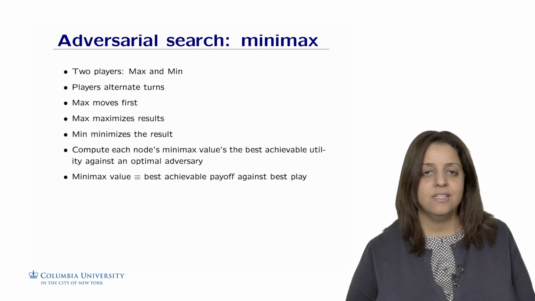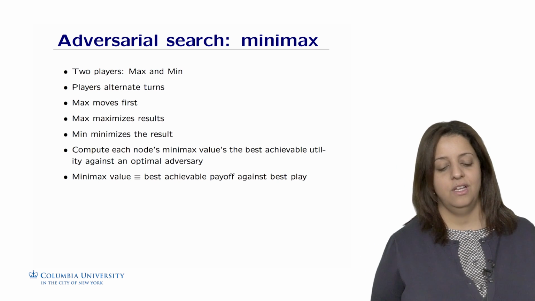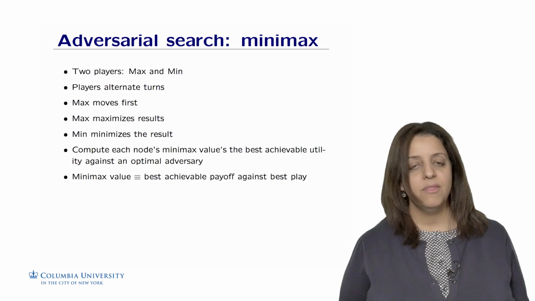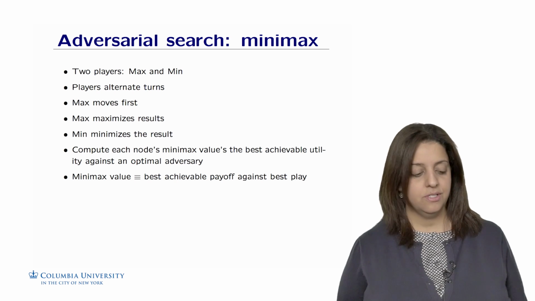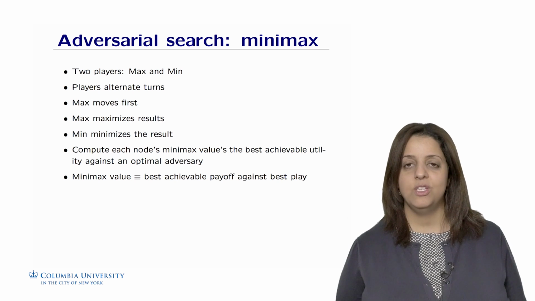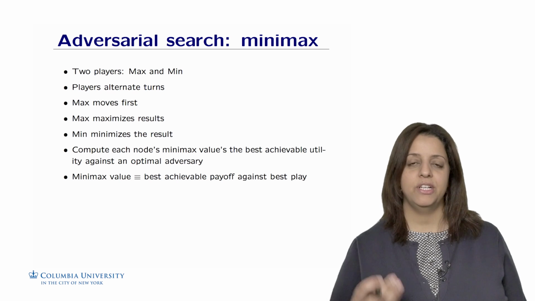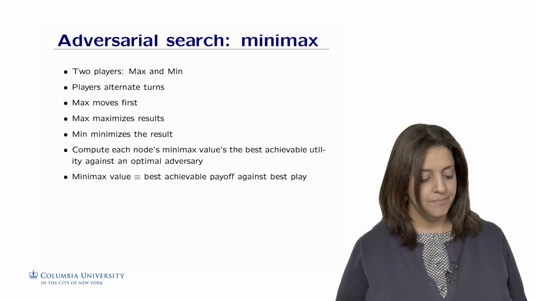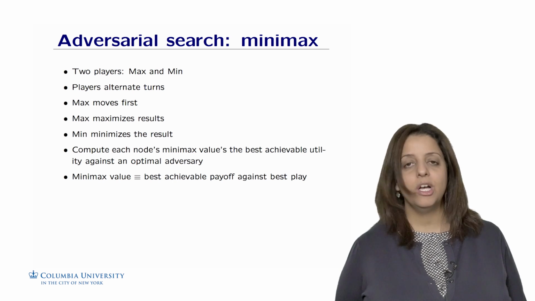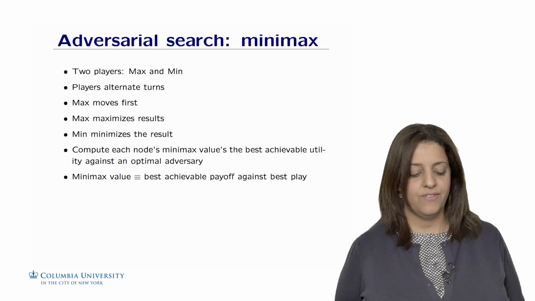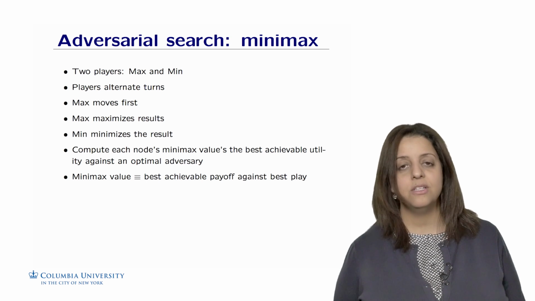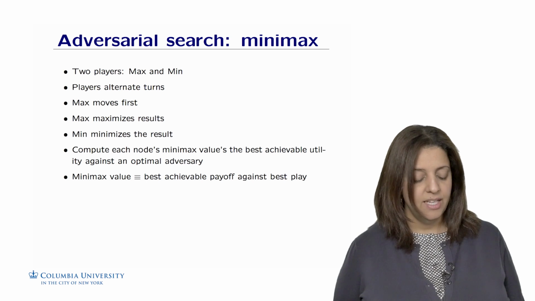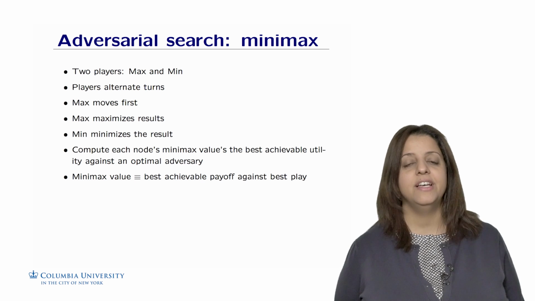Players alternate turns. This is the true game. There are 2 players in tic-tac-toe. Players will alternate turns. Max moves first. Max maximizes the result, and Min tries to minimize the result. There is one objective function or one utility. Max maximizes it. Min minimizes it. Then we compute at each node the minimax value, that is the best achievable utility against an optimal adversary. Minimax value is the best achievable payoff against the best play.